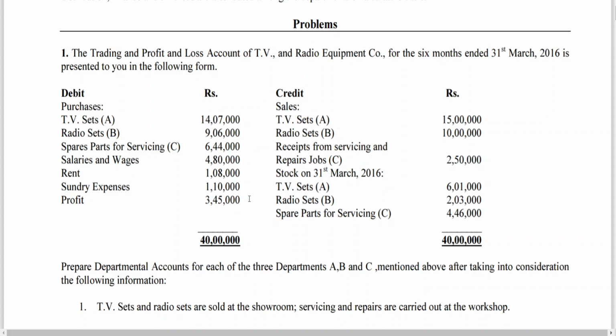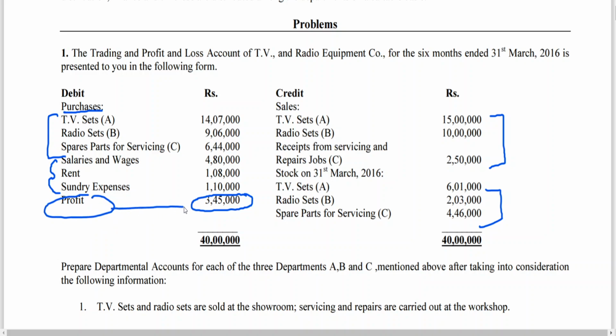It means we got department wise purchases, sales department wise, closing stock department wise. Now salaries and rent, and we are having overall profit has been given. This is the overall profit of the business. For how many months? 6 months. 6 months ended, it's not 12 months ended. Overall profit has been given.